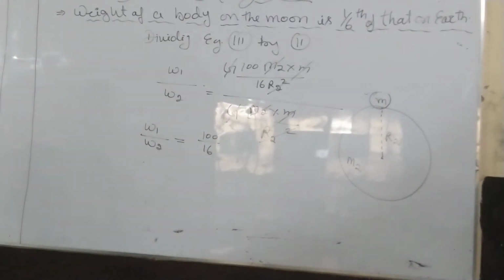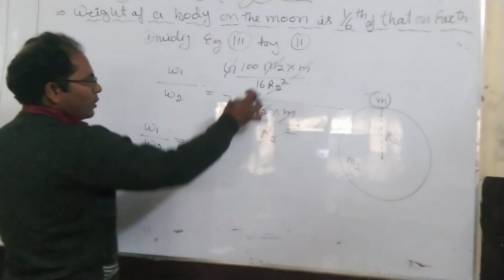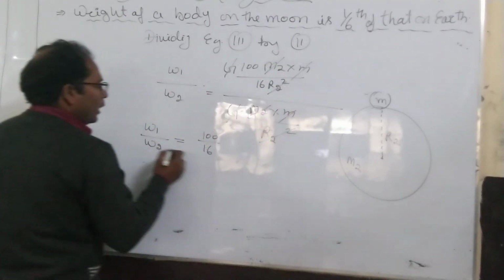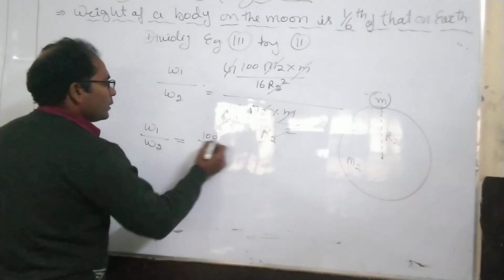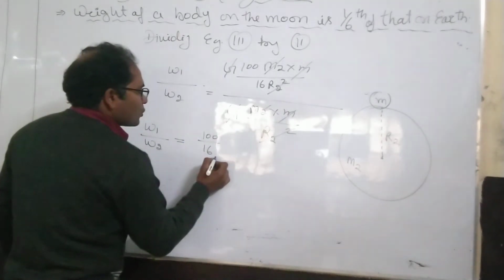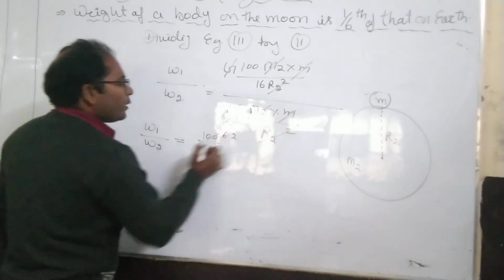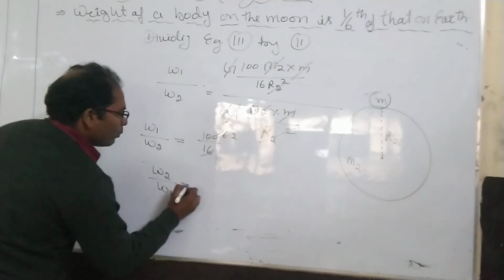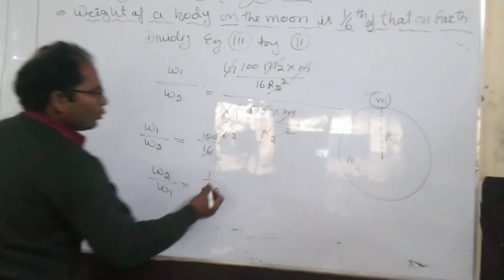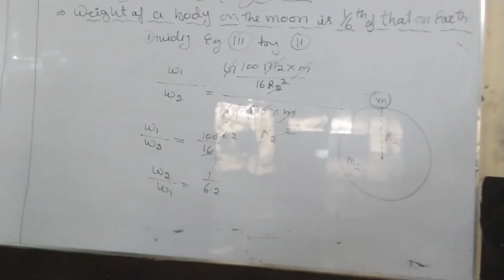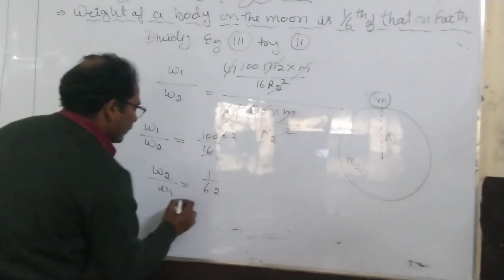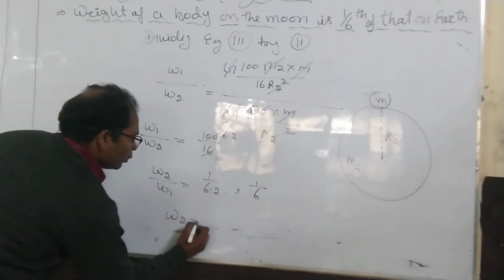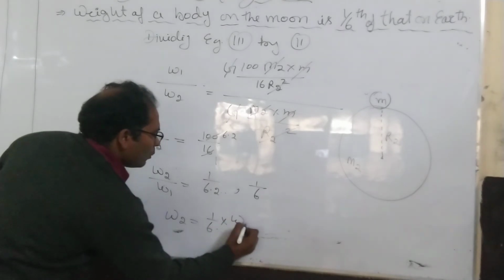Okay. Now it is clear. 100 upon 16, it will be 6.2 approximately. Taking the reciprocal, W2 upon W1 equals 1 upon 6.2 approx. Okay, and we will write it in round figure, that will be 1 upon 6. W1 will go to that side: W2 equals 1 upon 6 into W1.